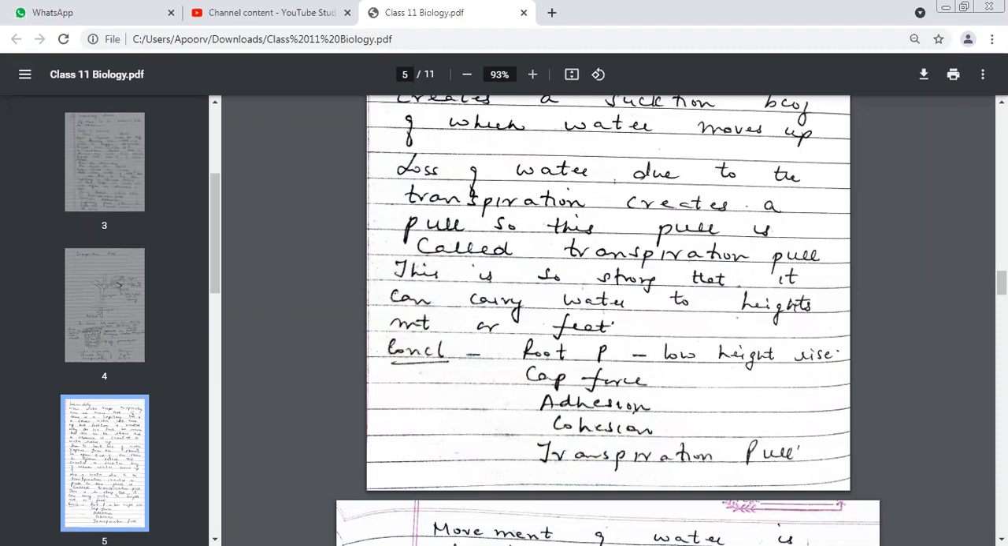I told you root pressure only raises water a few centimeters. But if water has to travel meters or feet, 5 feet, 6 feet, in old trees, big trees, then which process, root pressure or transpiration pull? Transpiration pull. Very good. So what is the conclusion? We had root pressure, but in root pressure, the rise is only up to a low height, very few centimeters. Then we had capillary forces, we had adhesion, we had cohesion, and we had transpiration pull. There are so many techniques which help in transport of water.